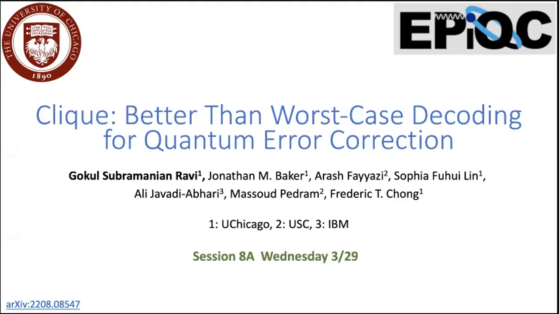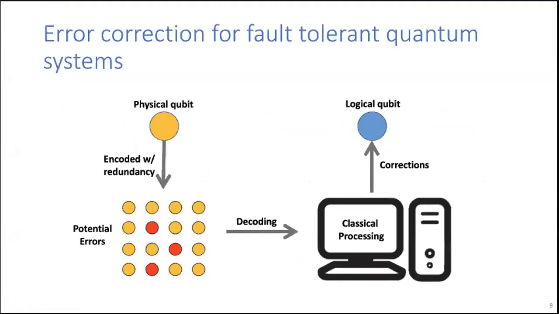I'm going to introduce better than worst case decoding for quantum error correction with the CLICK decoder. In quantum error correction, multiple physical qubits are encoded together to represent a single logical qubit. Some classical decoding is then used to identify quantum errors on the fly and correct them, but these classical processing requirements do not scale well.